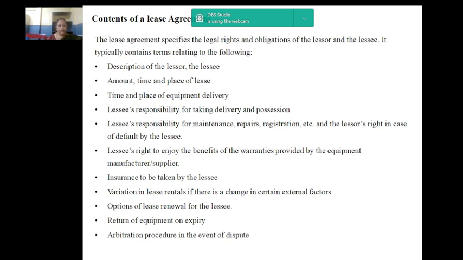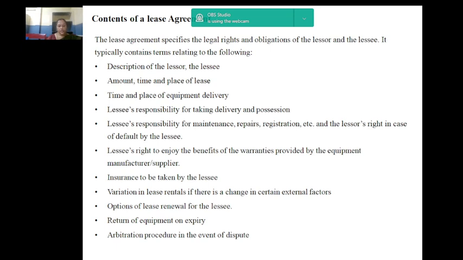Lessee's responsibility for taking delivery and possession will be notified. Lessee's responsibility for maintenance, repairs, registration, etc. and the lessor's right in case of default by the lessee will be mentioned. Lessee's right to enjoy the benefits of the warranties provided by the equipment manufacturer or the supplier.